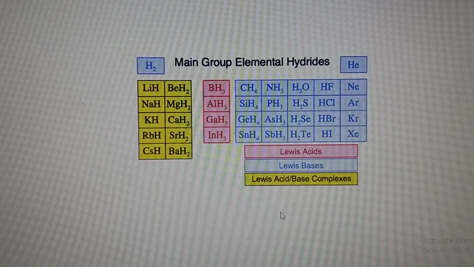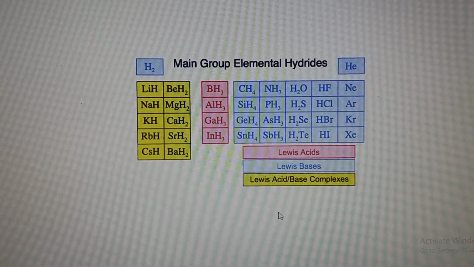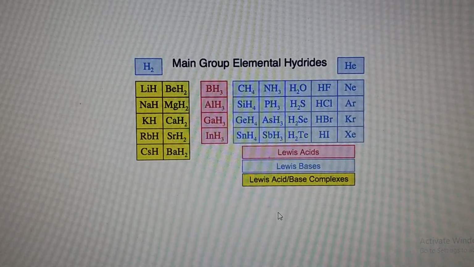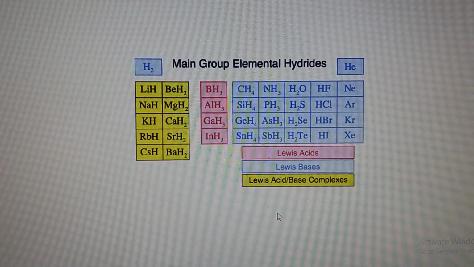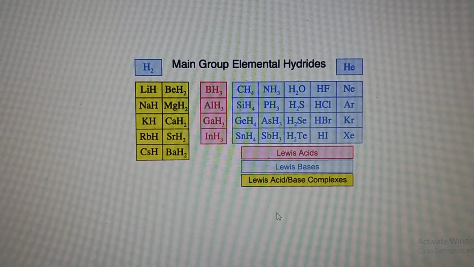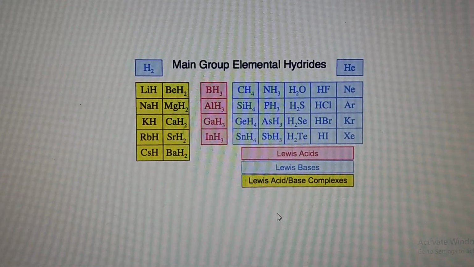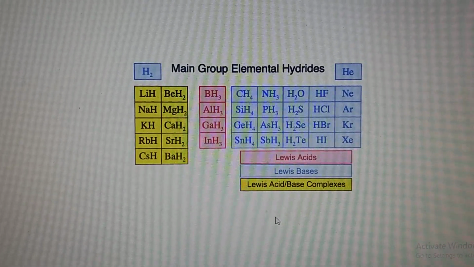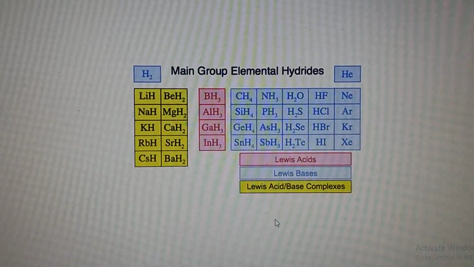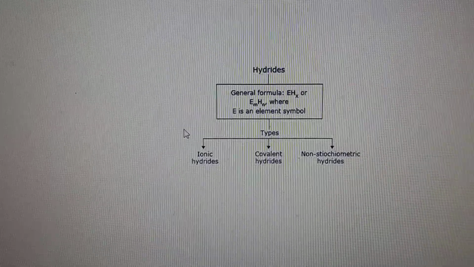You can see on the screen that a number of hydrides are written, like lithium hydride, beryllium hydride, magnesium hydride, calcium hydride, and you can see CH4, NH3, H2O. So these are all hydrides, examples of hydrides. You can see Lewis acid and Lewis bases written. What are they? I'll explain it later.